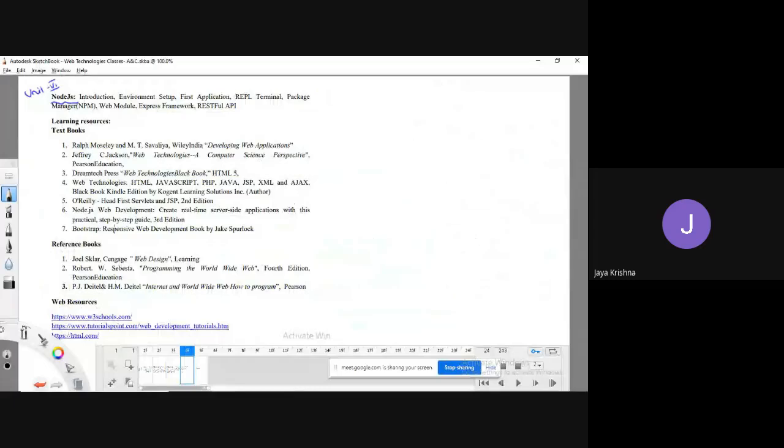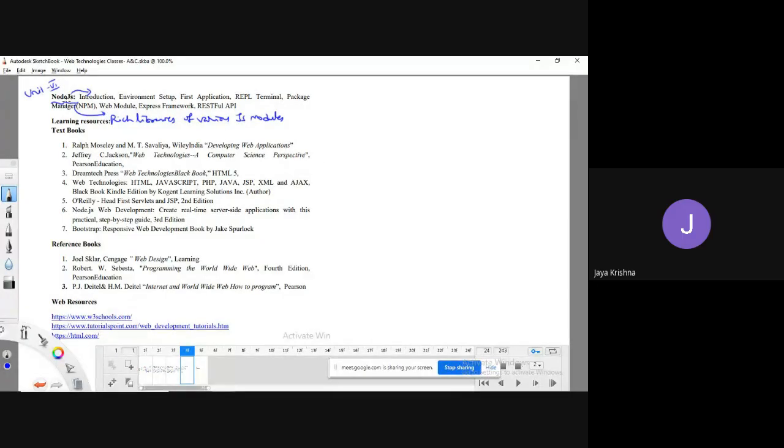Okay. So coming to our sixth unit, we'll see one more framework, Node.js. It will provide various kinds of rich libraries of various JavaScript modules, which simplify our developing time of the corresponding web application.